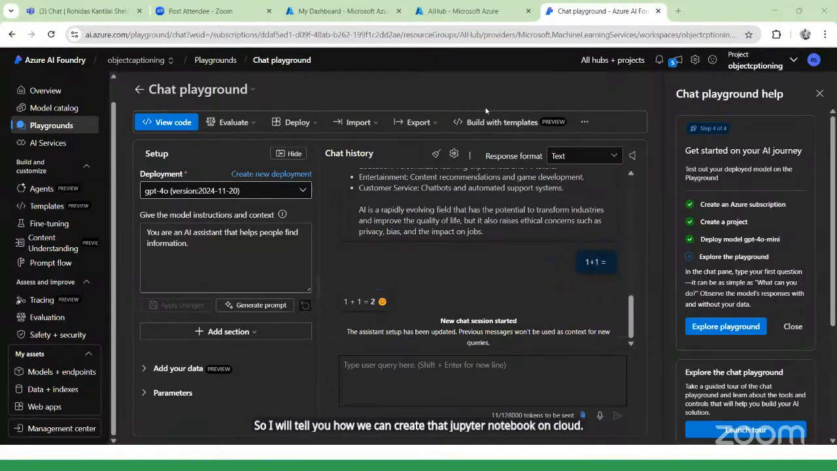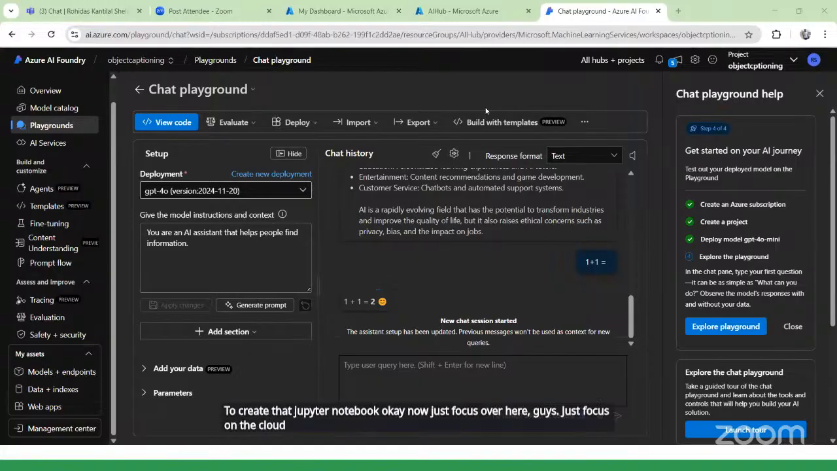To create that Jupyter notebook, okay, now just focus over here, guys. Just focus on the cloud. Just focus over here. Okay, just focus here. Just focus.